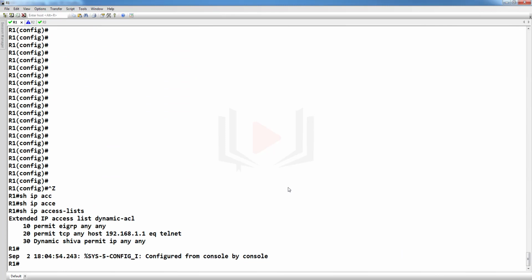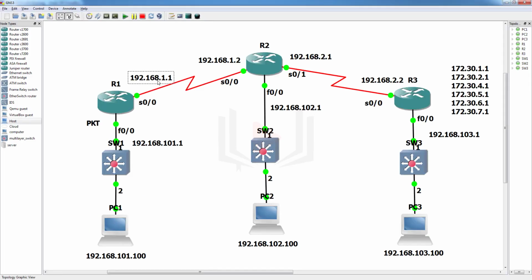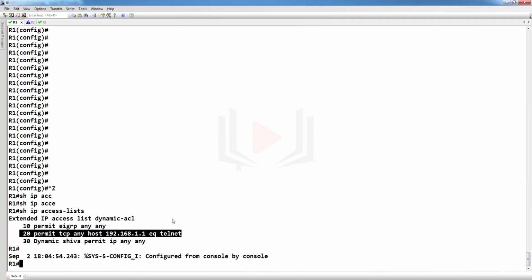Here we have configured the extended access list, named dynamic ACL. It is saying EIGRP is permitted, anyone can telnet to R1. When telnet is successful, then a dynamic ACL named Shiva will be created, permit IP any. Now where do we have to apply it?